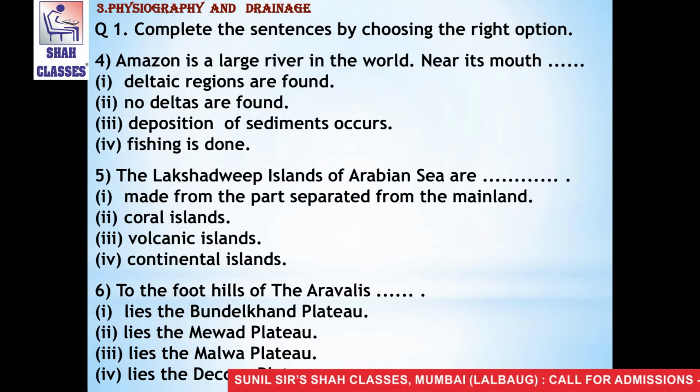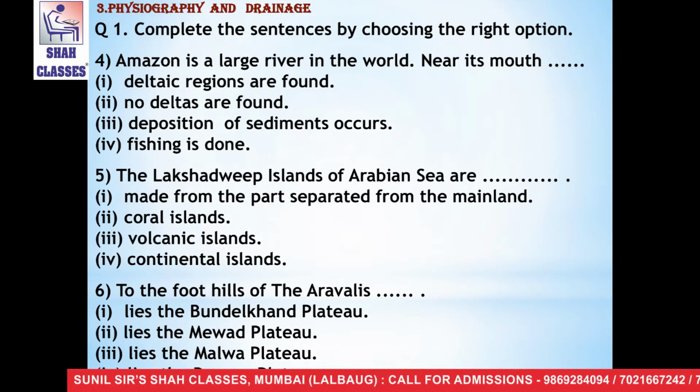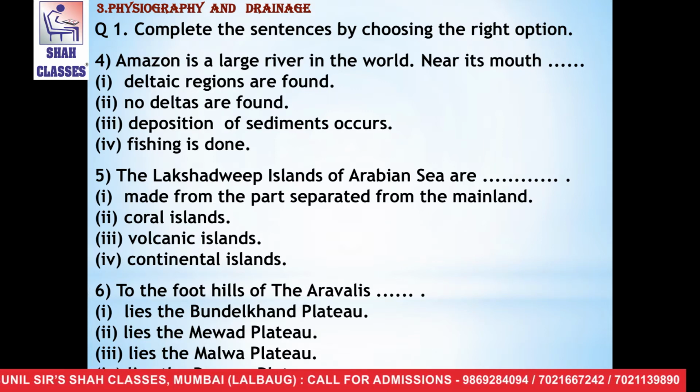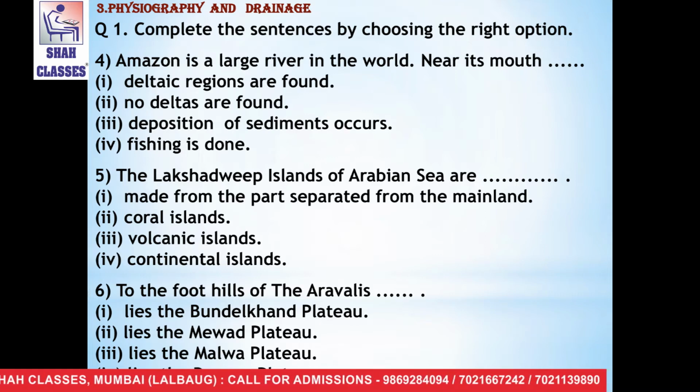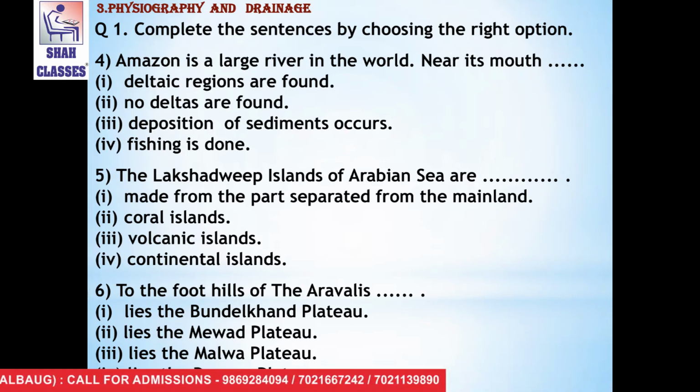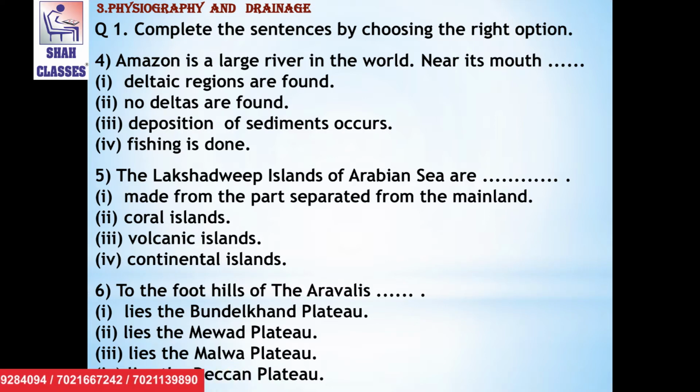Now the fourth question is, Amazon is a large river in the world. Near its mouth, the options are deltaic regions are found, no deltas are found, deposition of sediments occurs, and fishing is done.